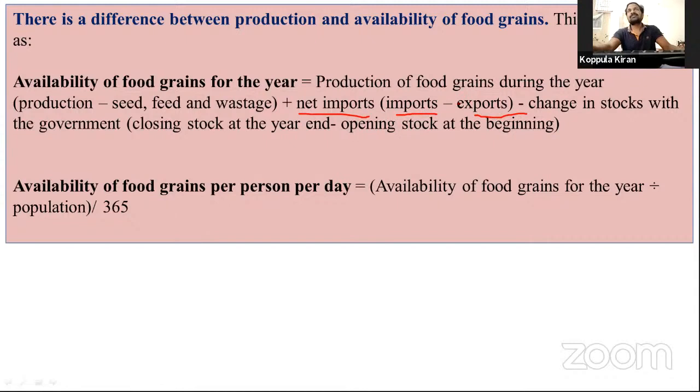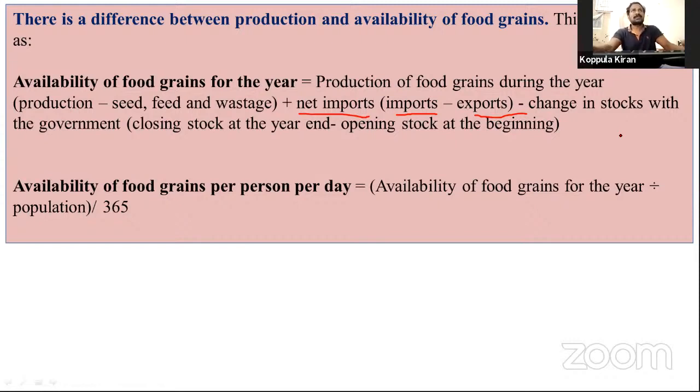We are subtracting exports, and minus change in the stocks with the government. What are the changes in stocks with the government? For the purpose of food security, the government provides some subsidy. That subsidy is distributed through the PDS, the public distribution system.